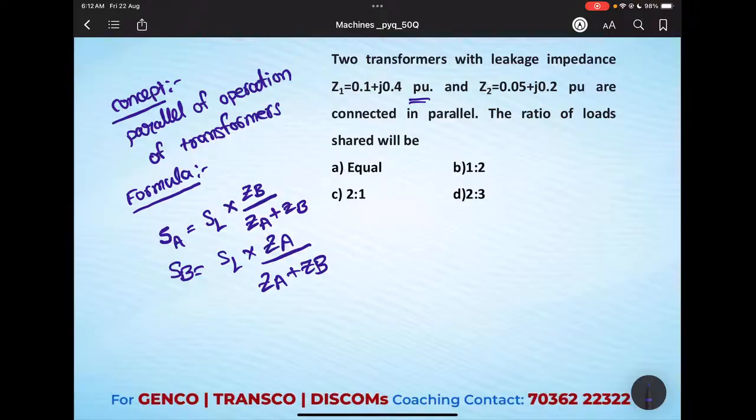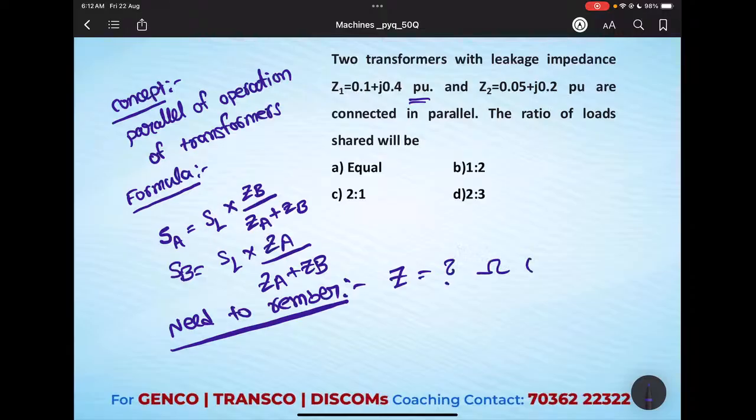Okay, so what we need to remember before substituting the given data into the formula? This is where most of the students make mistakes. That means impedance is given in either ohmic value or per unit value. We need to first check the units, whether it is given in ohmic or per unit value. If it is given in ohmic value, we can directly substitute the value into this formula and get the load share of each transformer.